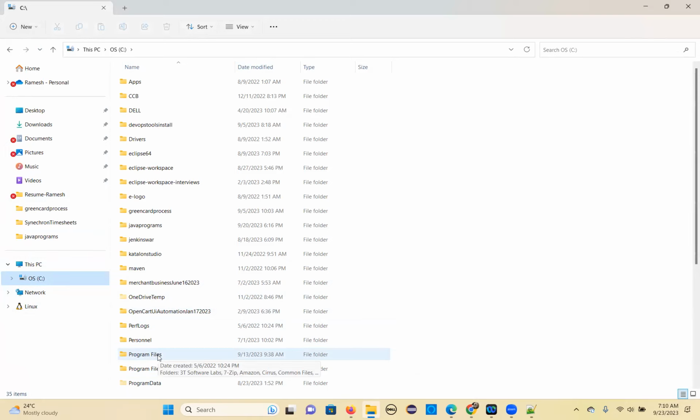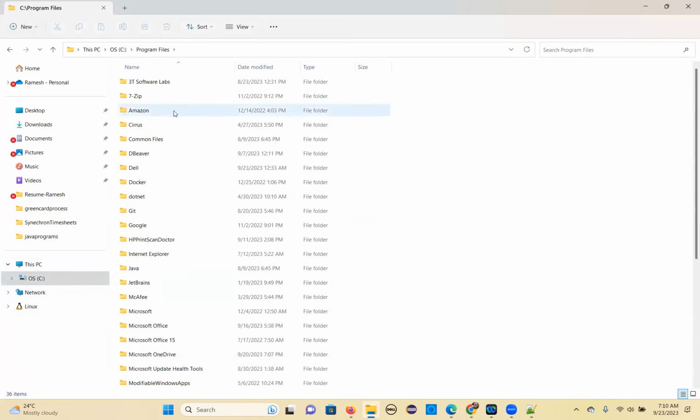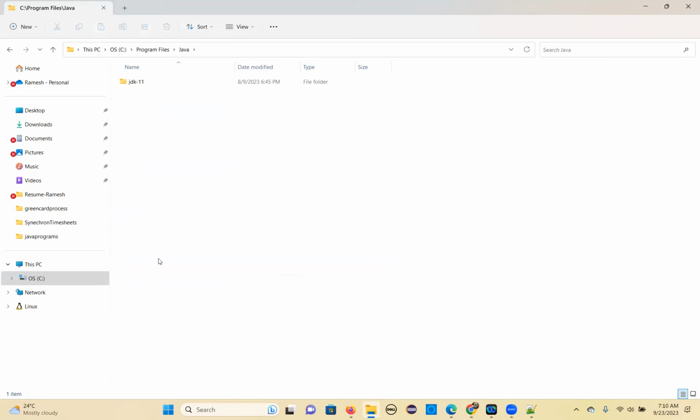Click on that. Then you can see Java here. If you don't have Java, that means we need to install. If you have a Java folder, let's see what Java you have. Did you find a Java folder? Yeah, I have the Java folder. So what kind of Java do you have? Can you check? Click on the Java folder. There are 4 of them in the Java folder.